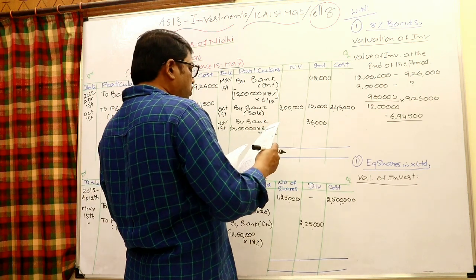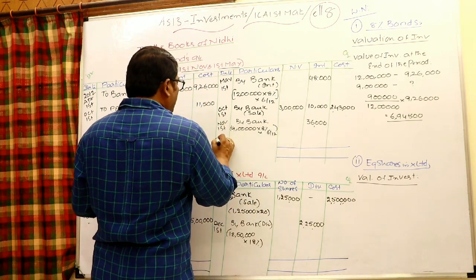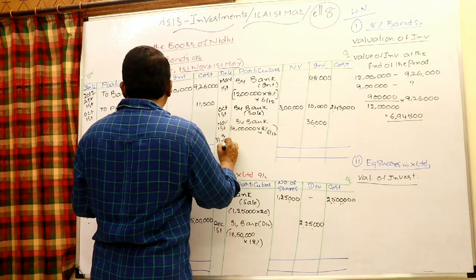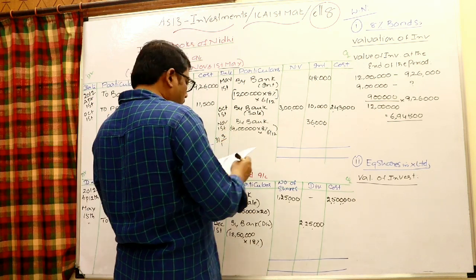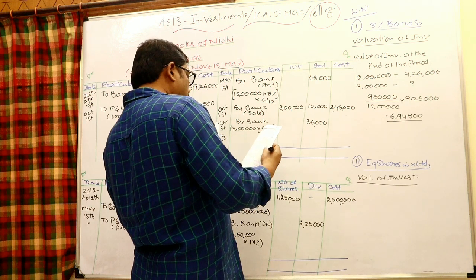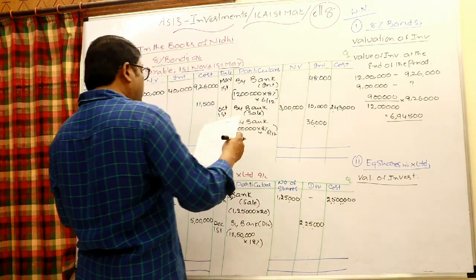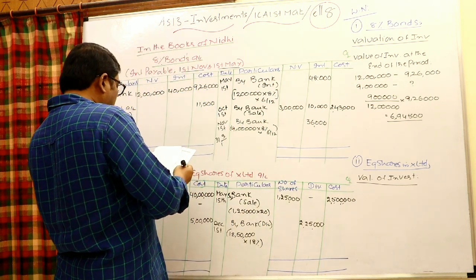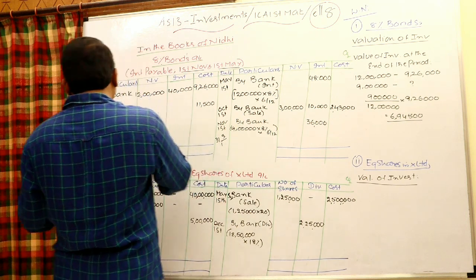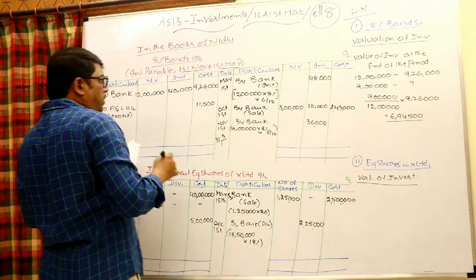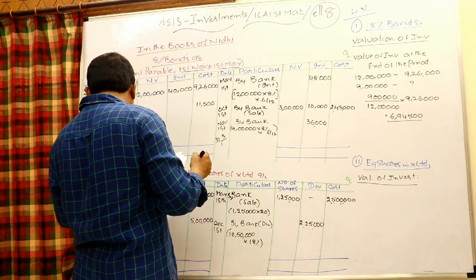And so this is on 31st March 2012. Books are closed on 31st March 2012. Of course, earlier the beginning is 31st March 2011. Sorry, this is 31st March 2011.